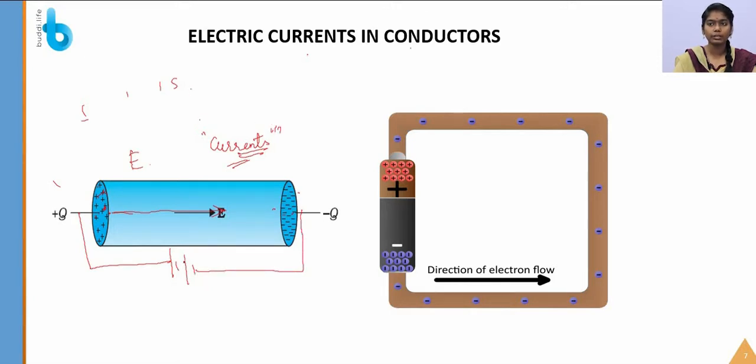Here, without applying an electric field, I am just placing charges. So maintaining the electric field is a must to produce the current. To maintain the electric field, you have to connect a battery in parallel with the load. First you have to produce an electric field to produce the current. How do you produce the electric field? By giving a voltage. How do you give the voltage? By using a battery or power supply. So this is the concept.